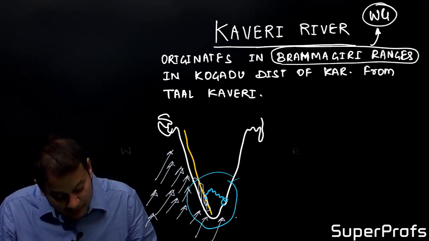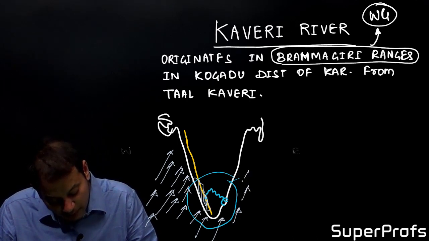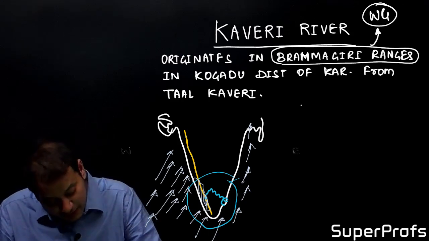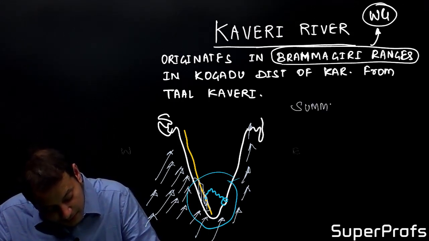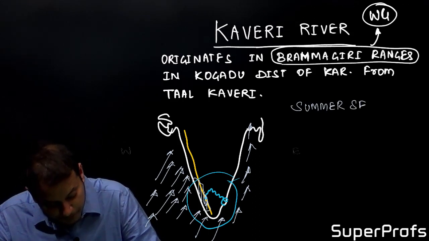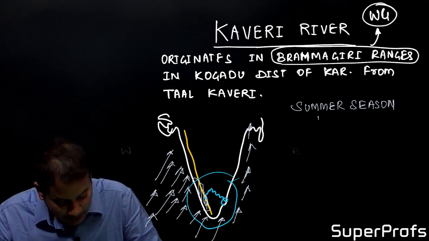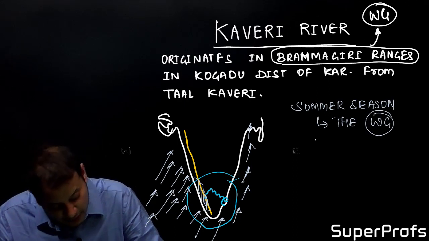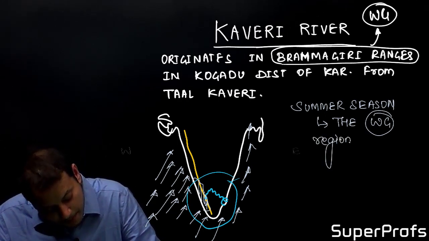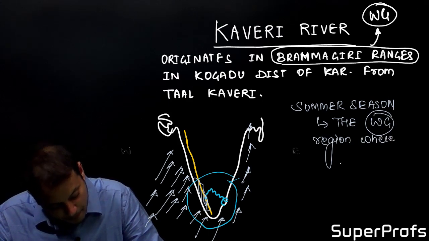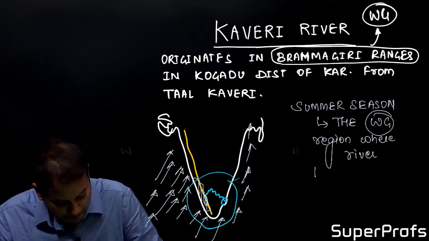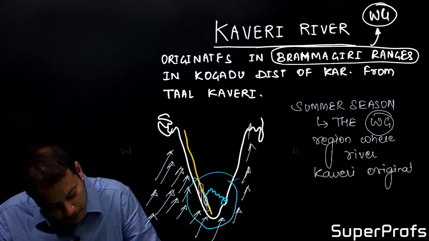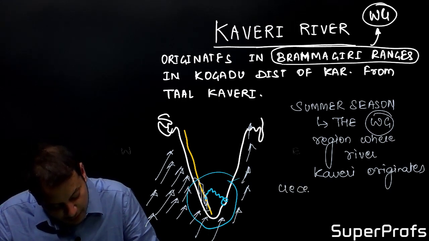The southwest monsoon winds flow parallel to the Tamil Nadu coastline and give rainfall to the other parts of India. So during the summer season, the Western Ghat region, where river Kaveri originates, receives very heavy rainfall.